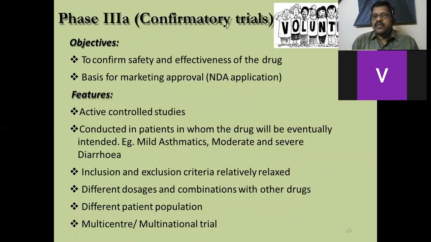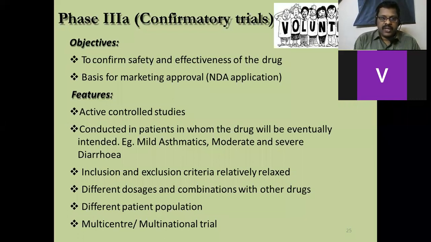In the previous stages, we follow strict inclusion exclusion criteria. Here, with relative relaxation, people with multiple other complications also will be included, and related problems also will be assessed. Phase 3A is a confirmatory trial. Here we focus on safety related information. To confirm safety and effectiveness of the drug is the objective, and the basis of marketing approval, the NDA application. So here only we collect evidence and submit it as proof to get the NDA, new drug application.